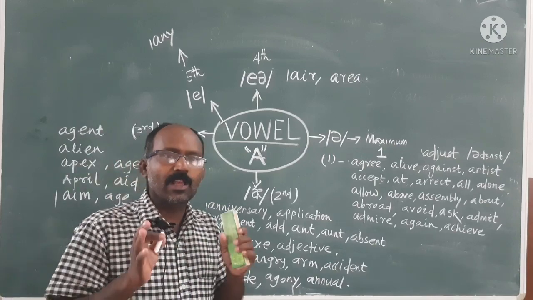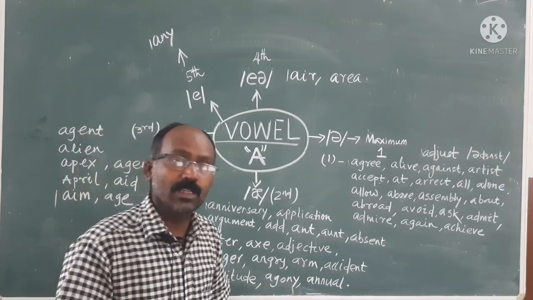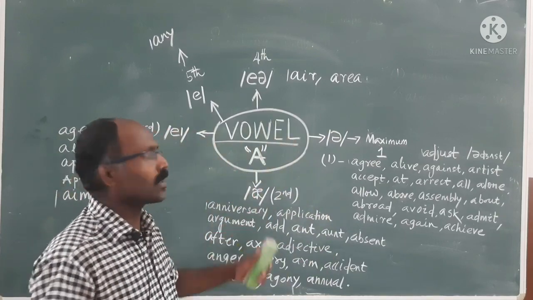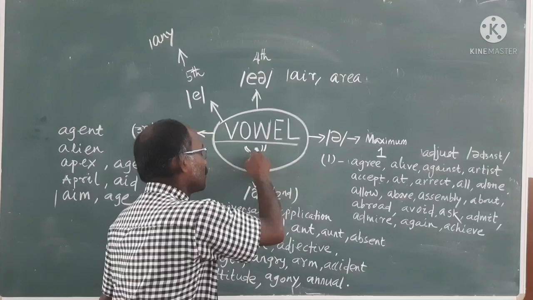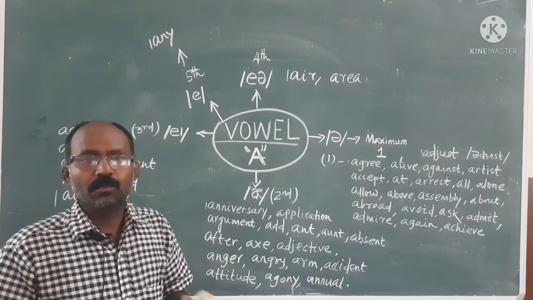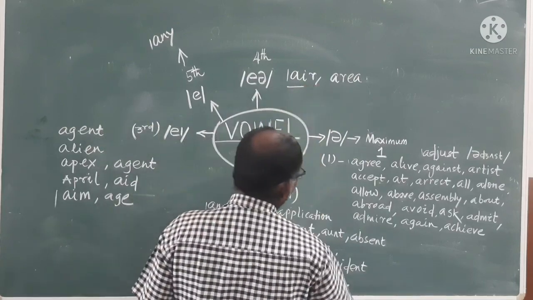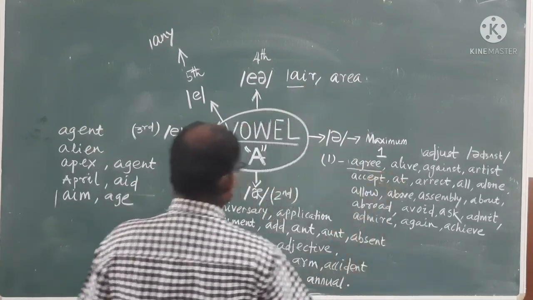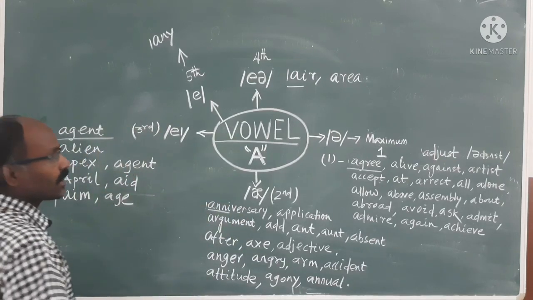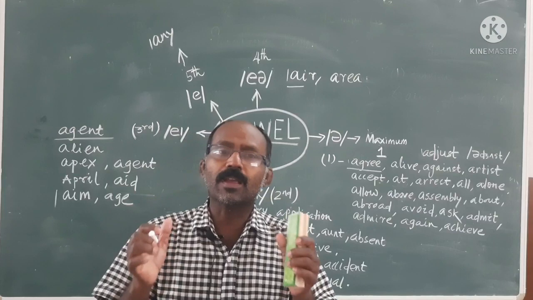It does not mean that A will be used only at the beginning of a word. It may be used at the end of the word, or in between. But at the beginning of a word, if the vowel A comes, then what will be its pronunciation? Sometimes we get confused. We read agree, anniversary, agent, like that. That means when A starts, we make the A sound.